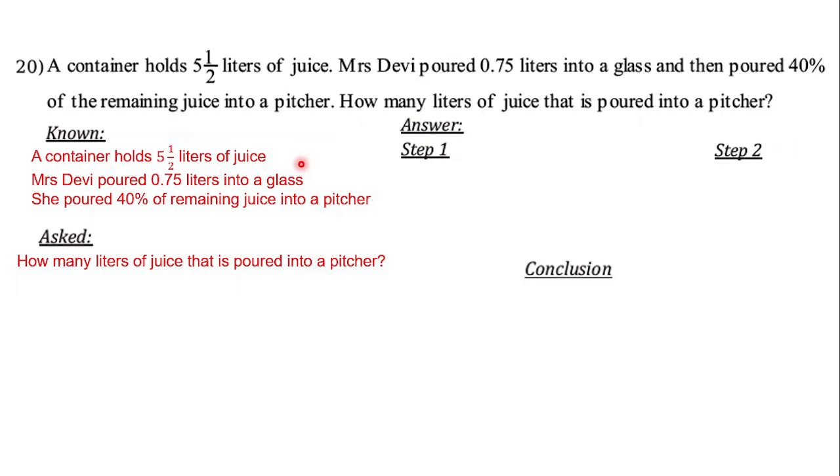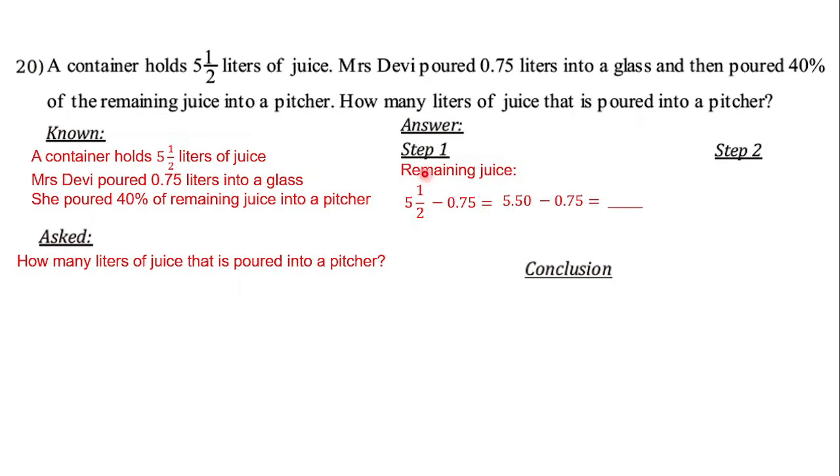Let's do step one: find the remaining juice. How to find it? Just subtract from the initial volume of the juice, 5 1 out of 2, the amount of juice poured by Mrs. Devi into a glass, 0.75.